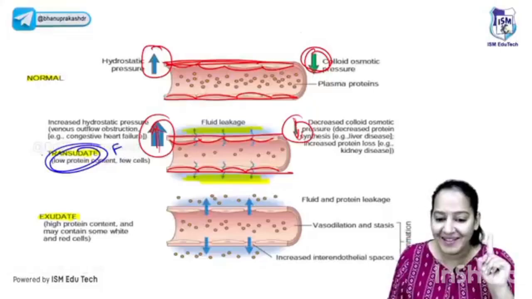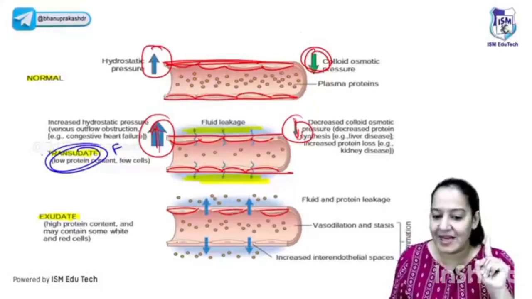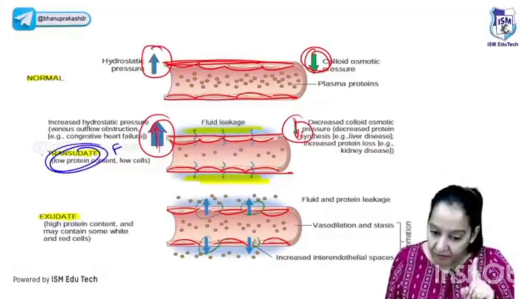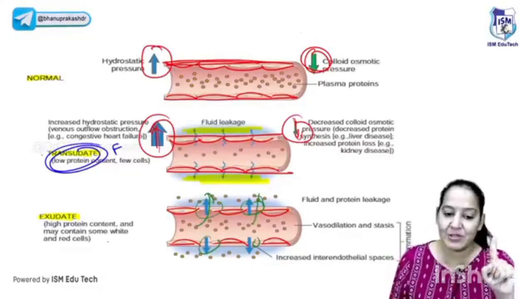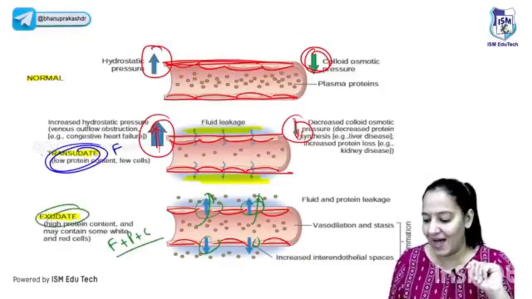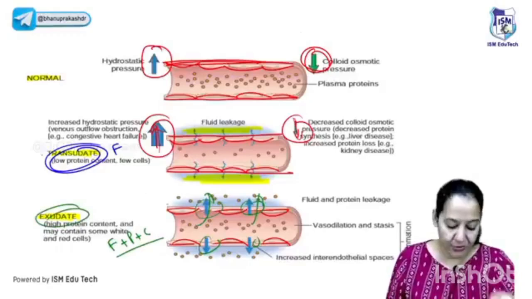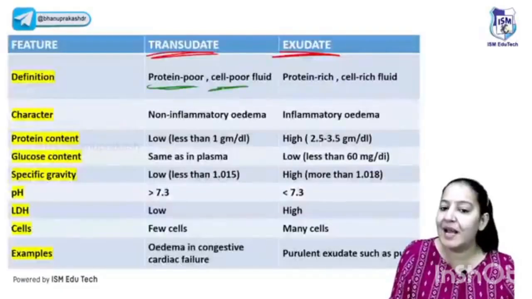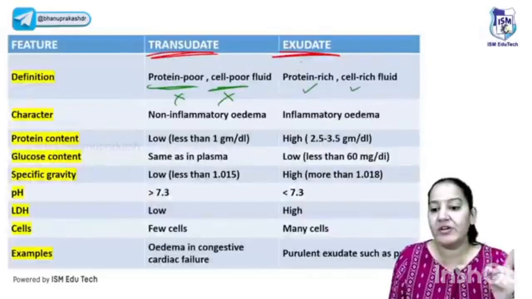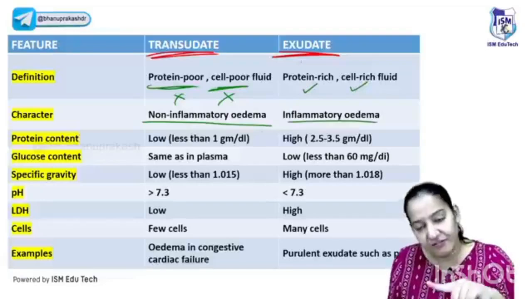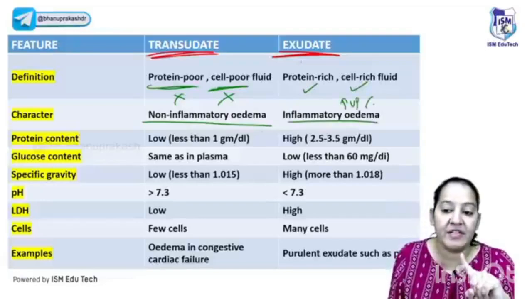See the third diagram. This is an endothelial cell, this is an endothelial cell, and now you can see the gaps between them. From these gaps, the protein will come out, the cell will come out. So along with fluid, there is protein and there is cell. This edema is known as exudate edema. You got it? So can I say transudate edema is protein poor, cell poor? No protein, no cell. But exudate is protein rich, cell rich because the gaps are present. Can I say this is non-inflammatory edema? It doesn't occur in inflammation. And this is inflammatory edema. This occurs in inflammation because of increased vascular permeability, the gap formation.